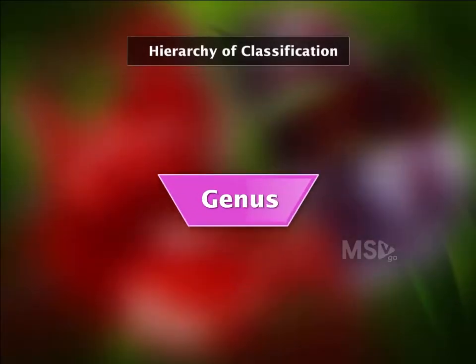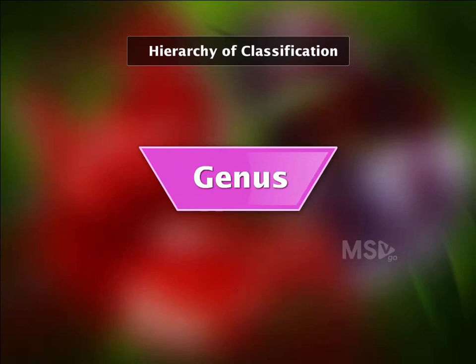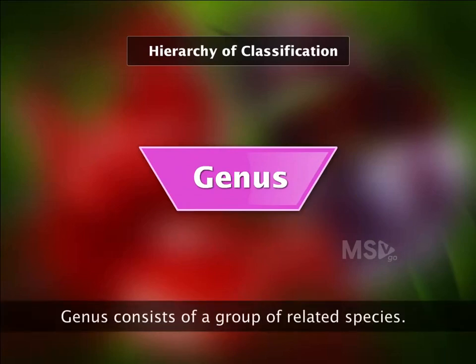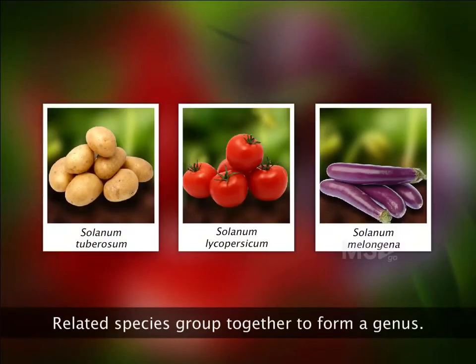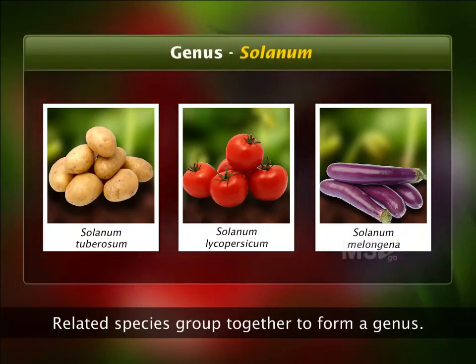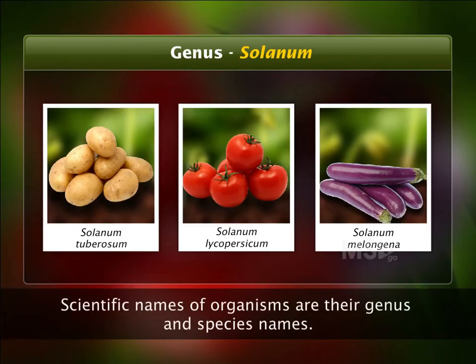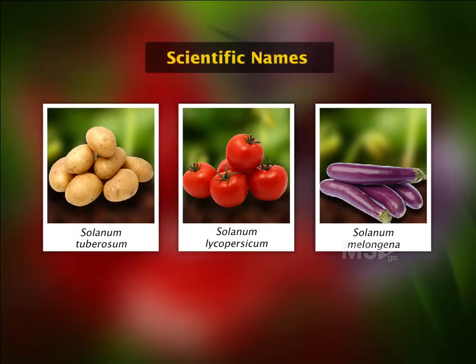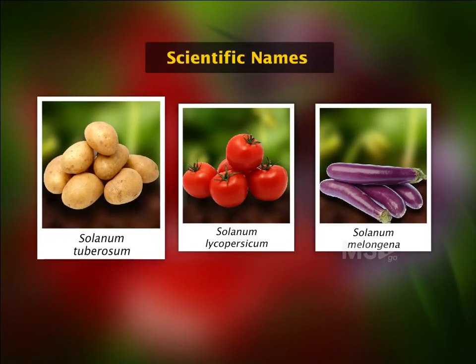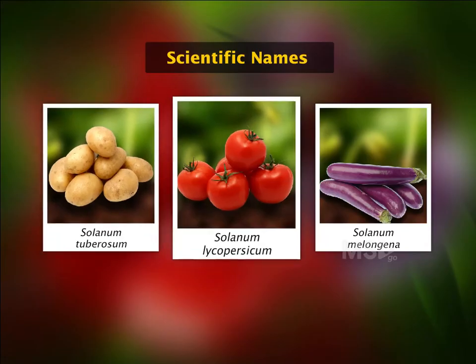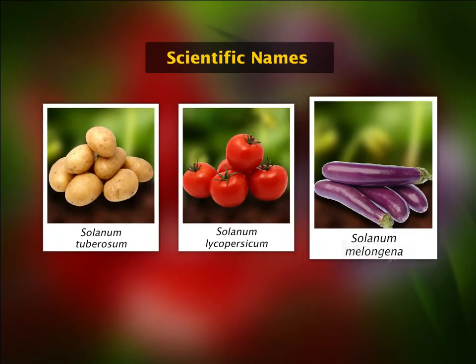Genus is an important rank in the taxonomic hierarchy, just above the rank of species. It is a group of homogeneous species. For example, the 3 species that we saw earlier belong to genus Solanum. You know that according to the binomial nomenclature, the scientific names of organisms are their genus and species names. Thus, the scientific name of potato is Solanum tuberosum, tomato is Solanum lycopersicum, and brinjal is Solanum melongena.